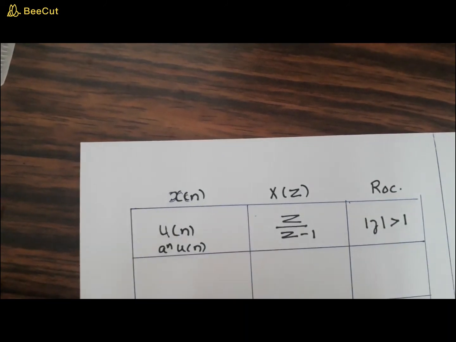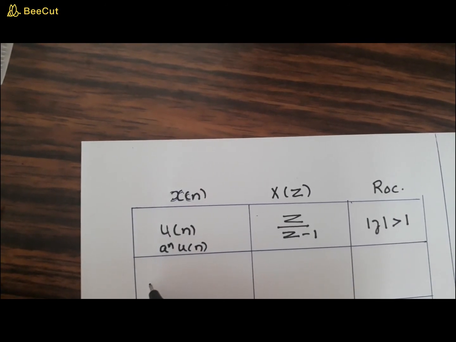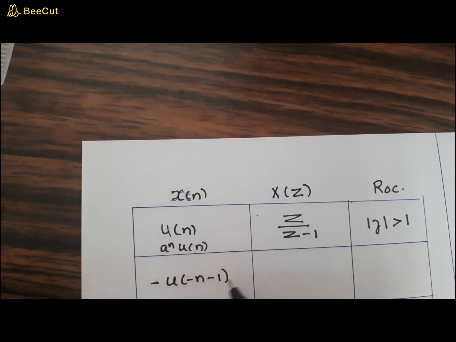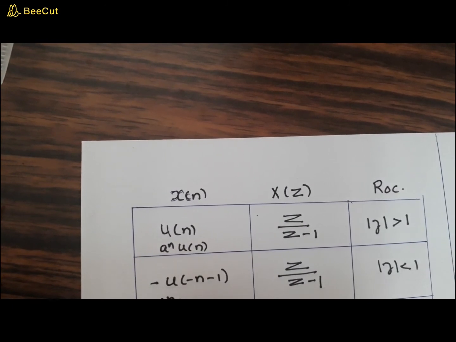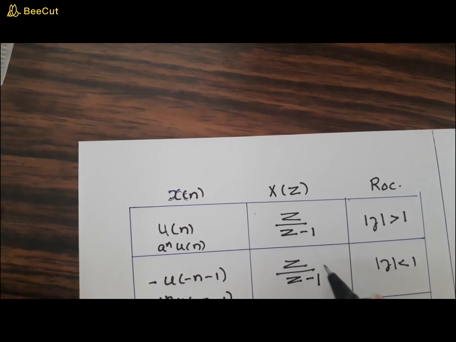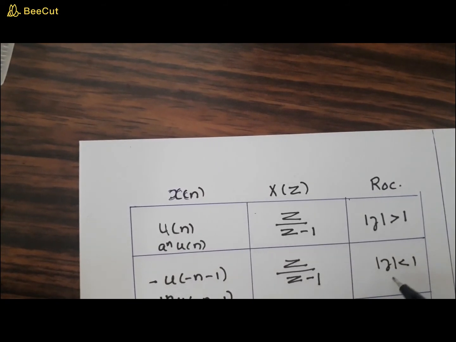Now the second example was u of minus n minus 1. This was z by z minus 1, while mod z is less than 1. And if it were say b raised to n into u of minus n minus 1, we found that z by z minus b, while mod z is less than b, right?